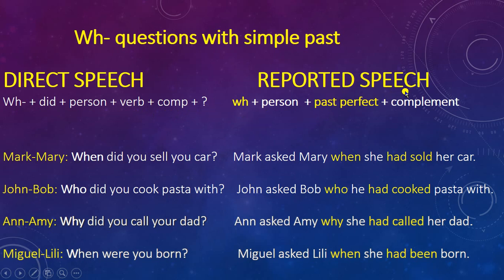In the reported speech WH question, we use this structure: the WH word (who, when, what, where), the person, the past perfect, and the complement. When did you sell your car? Mark asked Mary when she had sold her car.